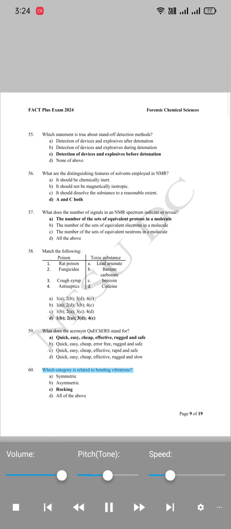60. Which category is related to bending vibrations? A. Symmetric. B. Asymmetric. C. Rocking. D. All of the above.